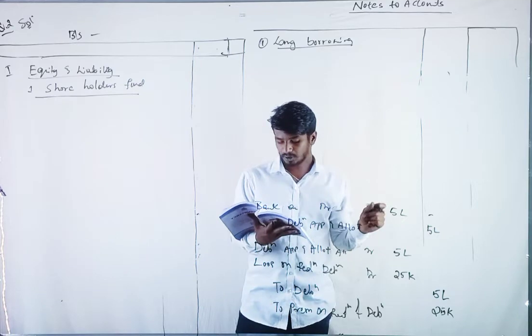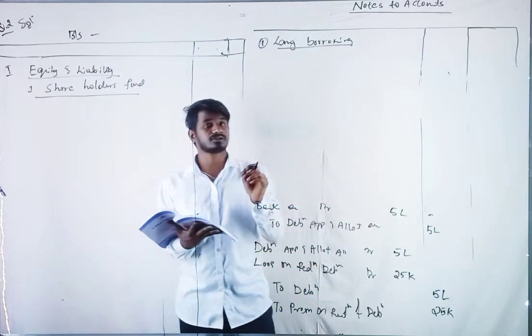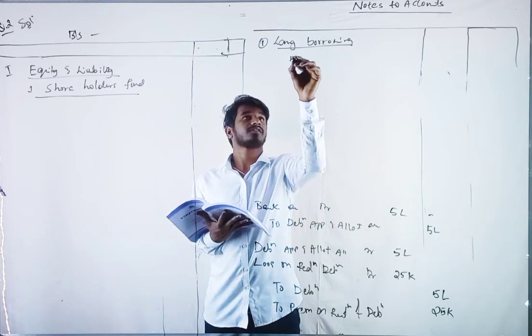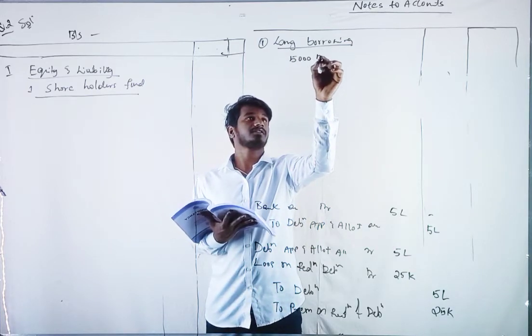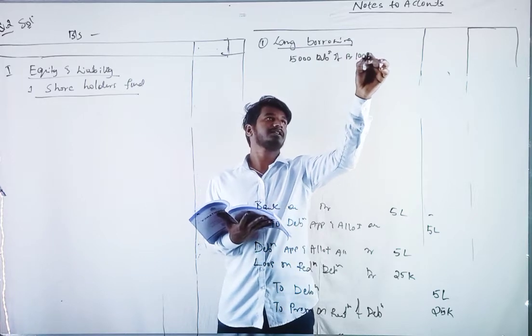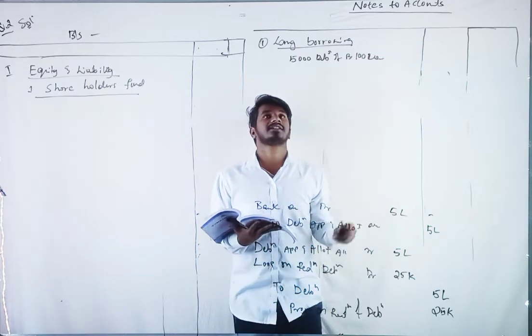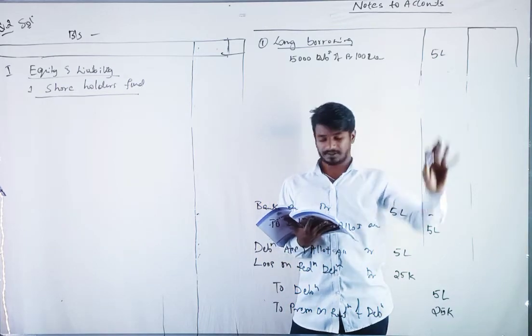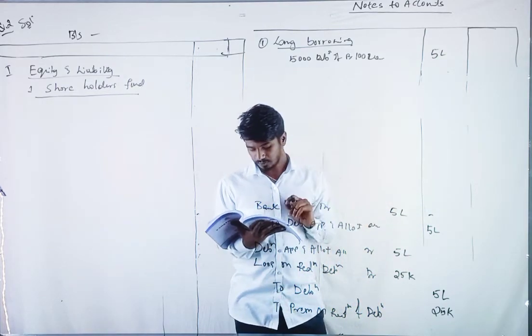Under long term borrowings, they have issued 5,000 debentures of rupees 100 each. Comes out 5 lakh.